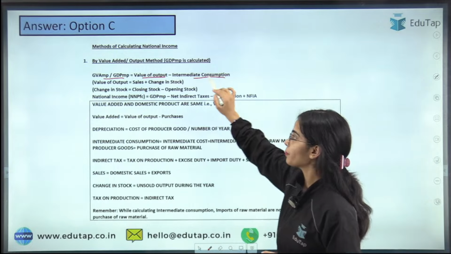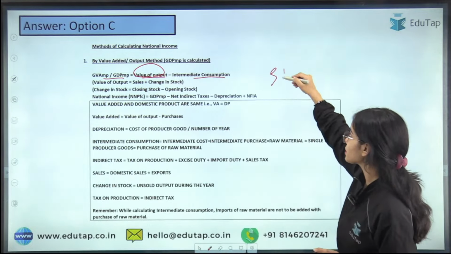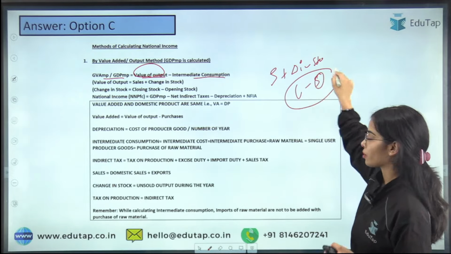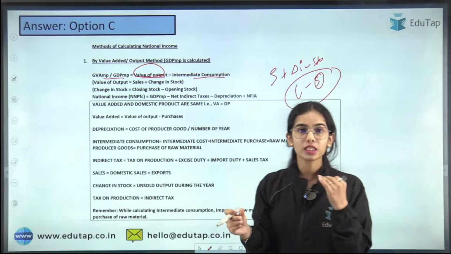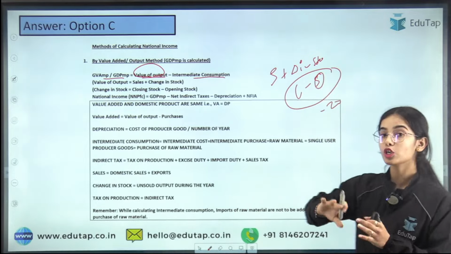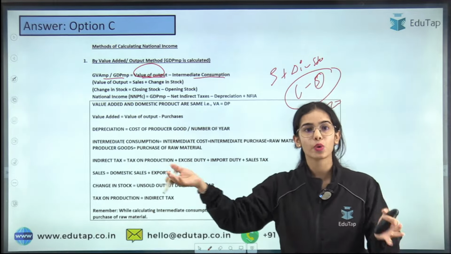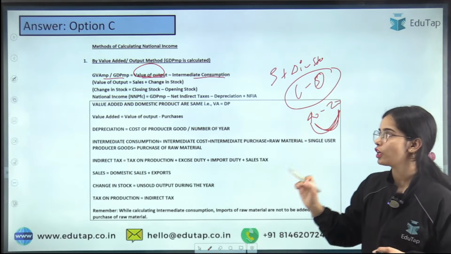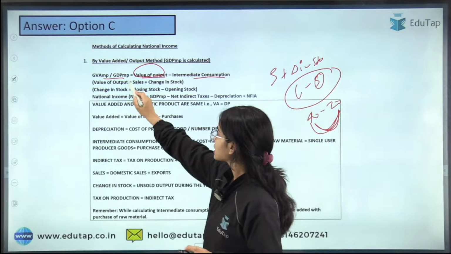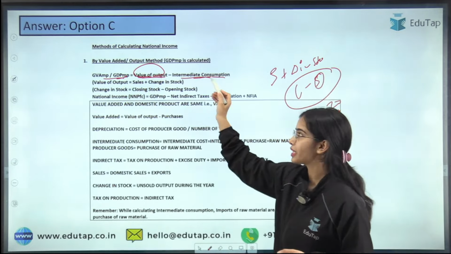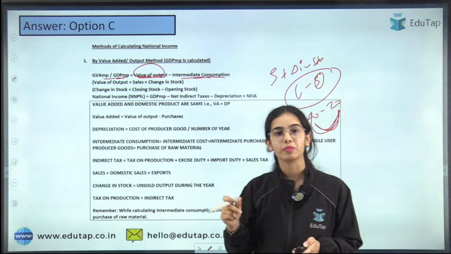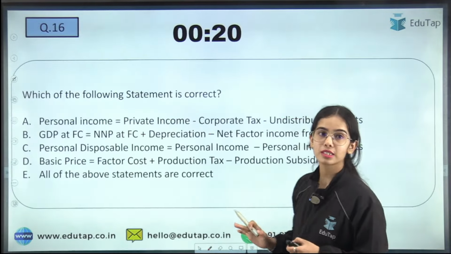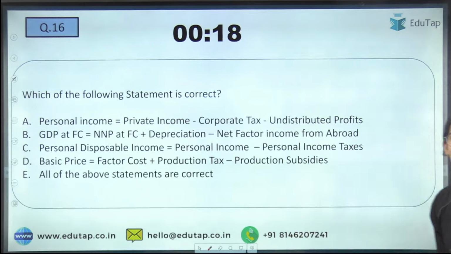So this is the formula GVA at MP or the GDP at MP: value of output minus intermediate consumption. Value of output is the sales plus change in stock. Change in stock is actually closing stock minus opening stock. During the opening of the year you had the stock of 20. Now during the closing of the year, you have accumulated the stock of 40. That means the change in stock has happened of 20. Okay, nice. Let's move to the next question. I hope this is clear. Let's go to the next question and try to answer this question.